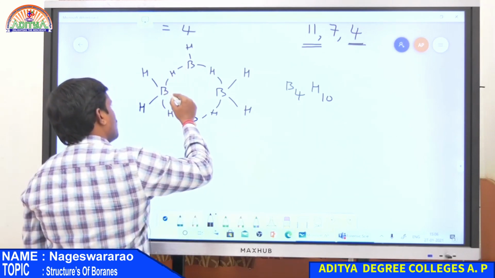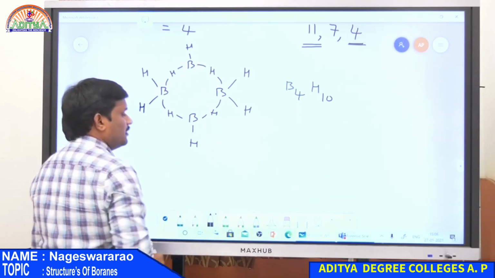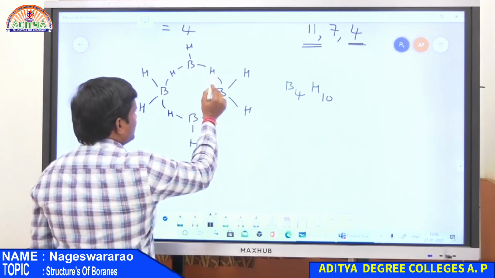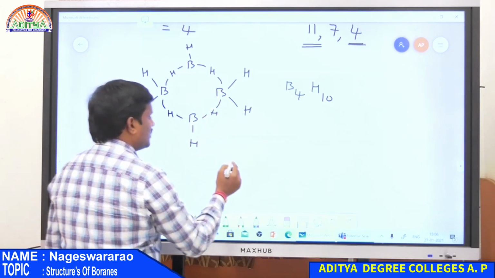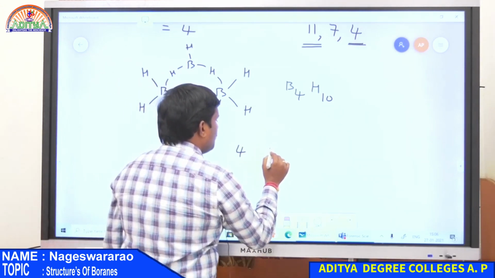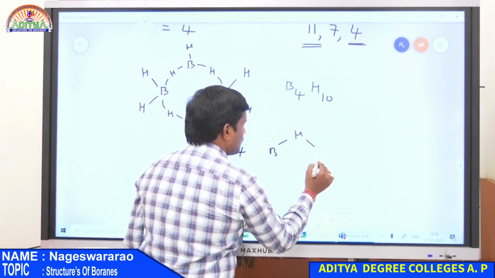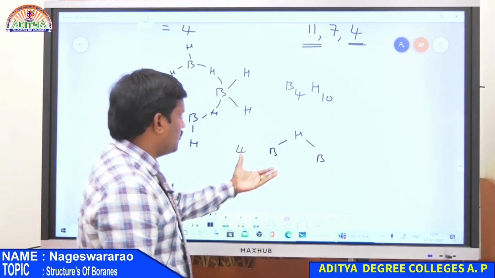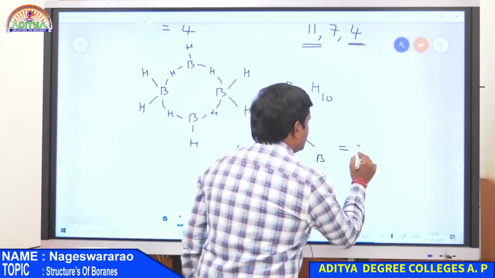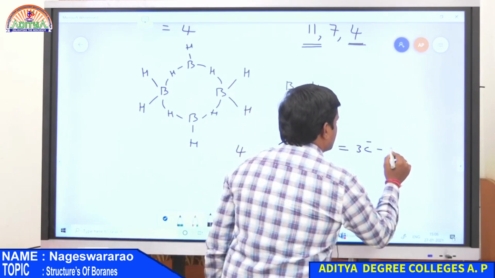So this is one 3-centered 2 electron bond. This is another 3-centered 2 electron bond. This is another 3-center. This is the last one. So there are 4 BHB bonds. Total number of BHB bonds is equal to 4. So these are 3-centered 2 electron bonds.